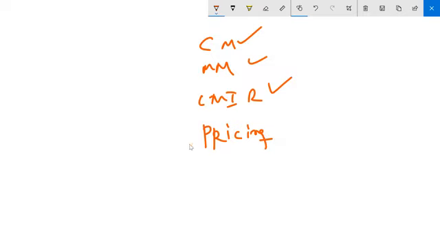Why are we calling pricing also a master data? Because the price of a product will not change every day. Tax will not change every day, right? That means the values of pricing will not be changing every day. So we maintain it as a condition record, that means as a master data itself, called a condition master or a price master.